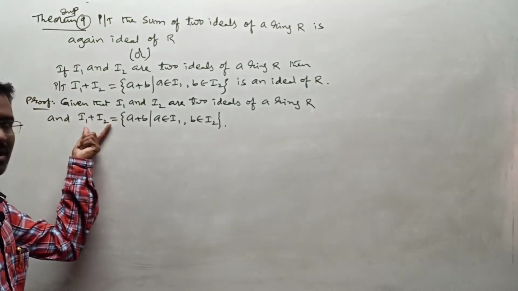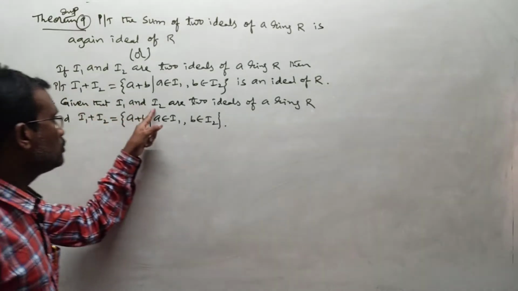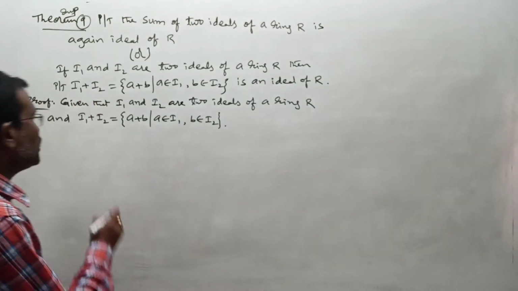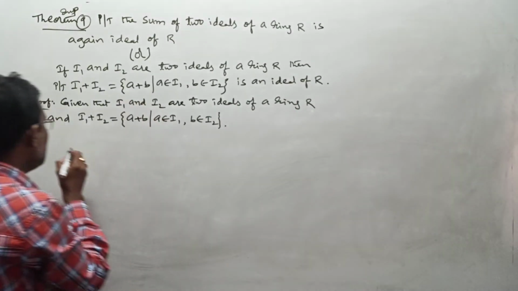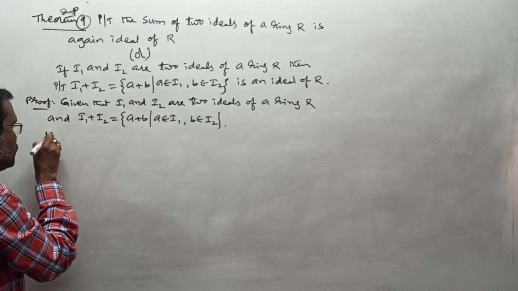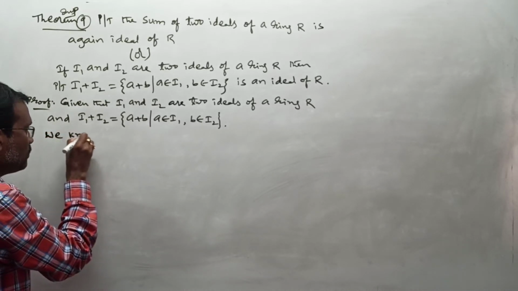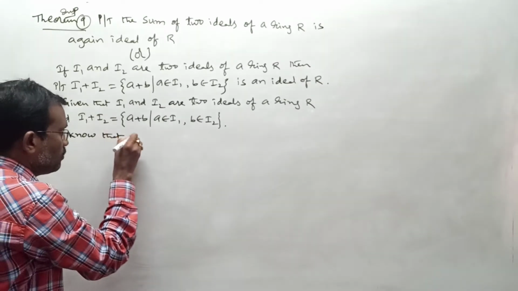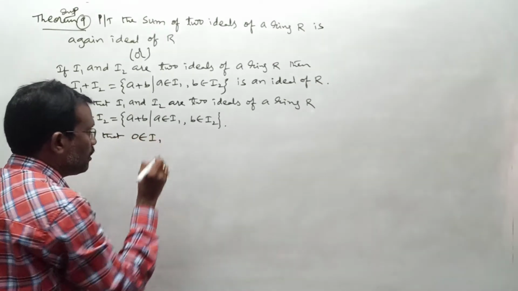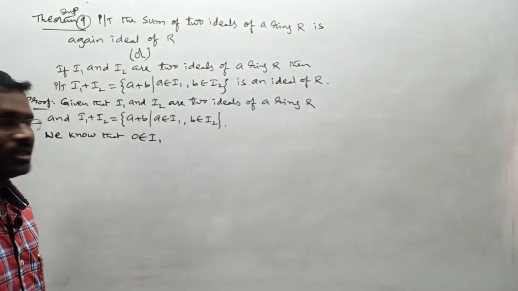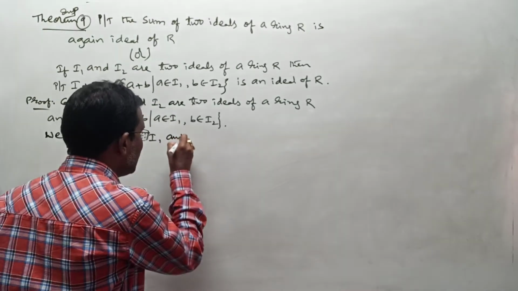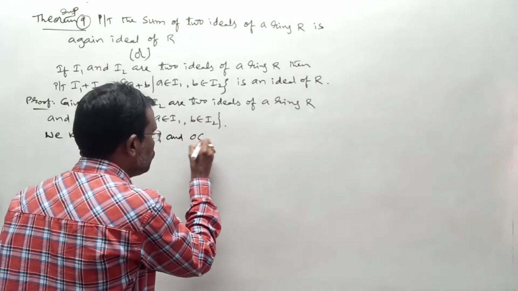But to prove it is non-empty, I want to go to the given conditions. In the statement they are giving that I1 is an ideal of ring R. Whenever I1 is an ideal of ring R, does 0 belong to I1 or not? Absolutely, because when I1 is an ideal of R, the 0 element of R is compulsorily in I1. In a similar way, I2 is an ideal of R, so 0 belongs to I2.